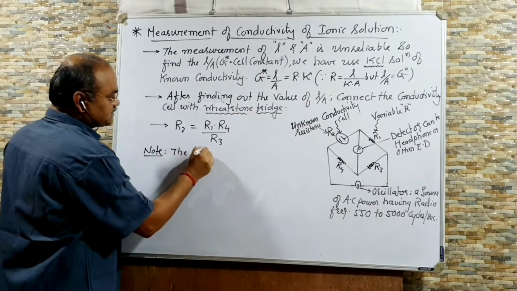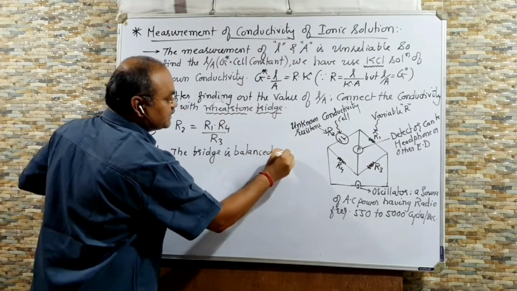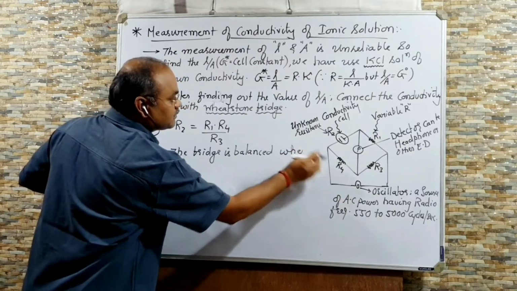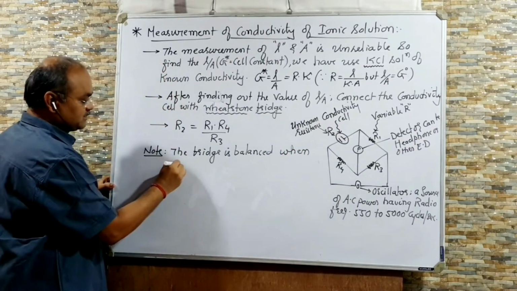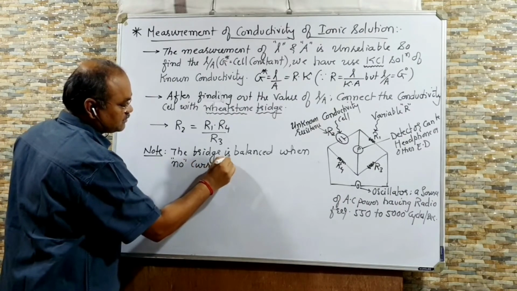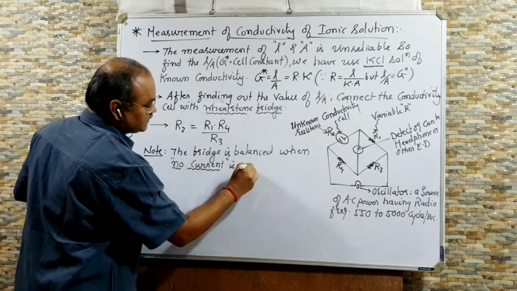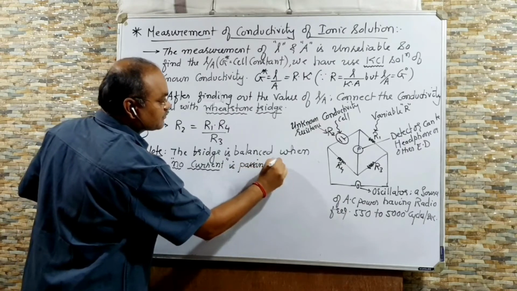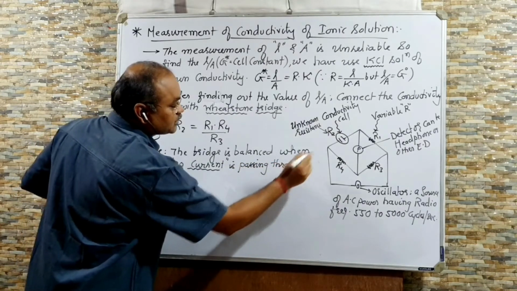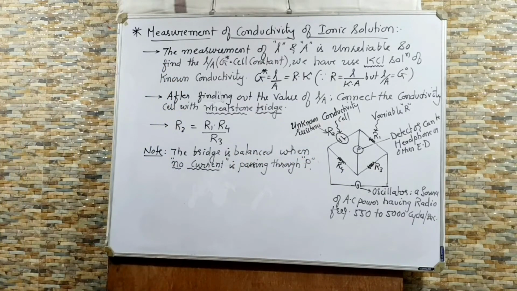The bridge is balanced when no current is passing through the detector. Detector means your P. So using this you can find out the conductivity of the ionic solution.